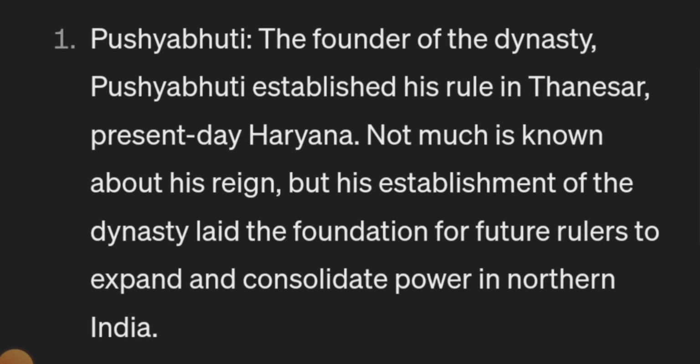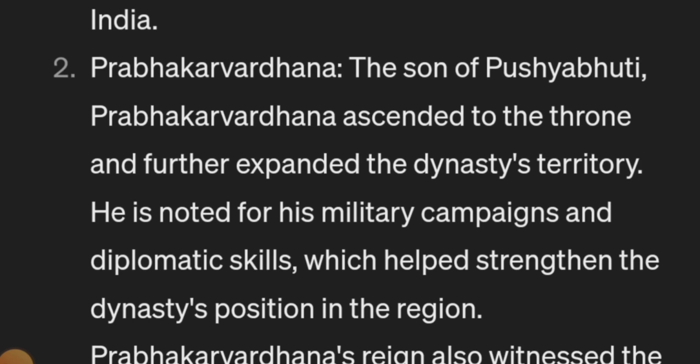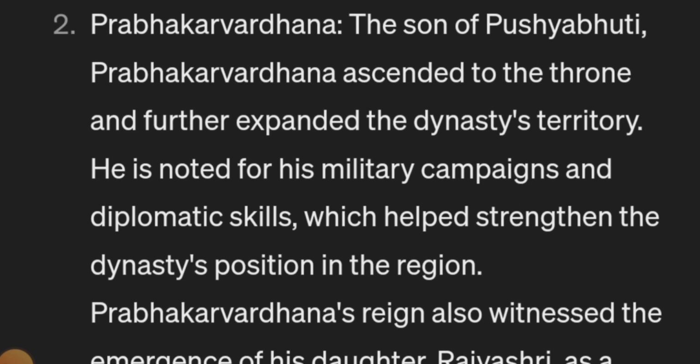The founder of the dynasty was Pushyabhuti. He established his rule in Thanesar, present-day Haryana. Not much is known about his reign, but his establishment of the dynasty laid the foundation for future rulers to expand and consolidate power in northern India. After Pushyabhuti came Prabhakarvardhana, the son of Pushyabhuti.